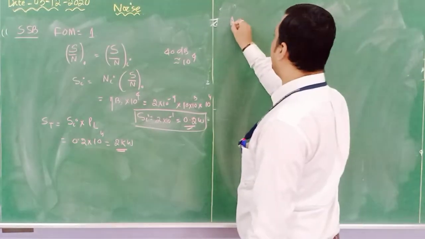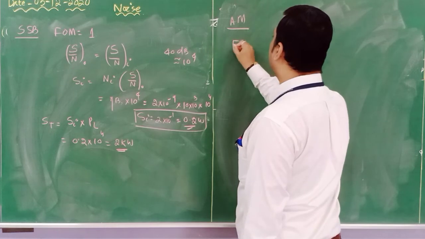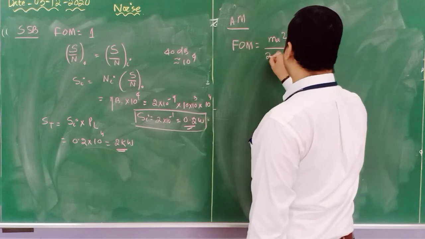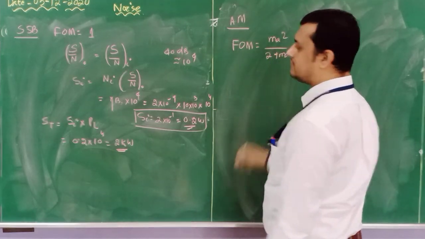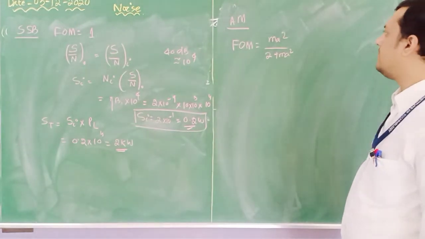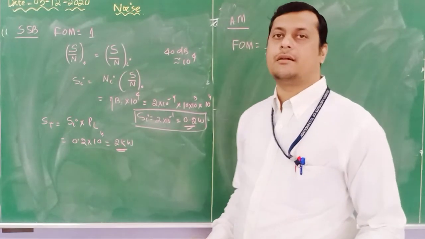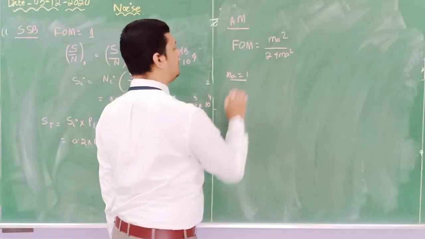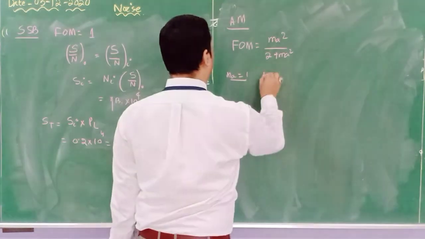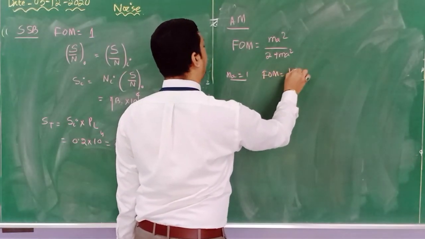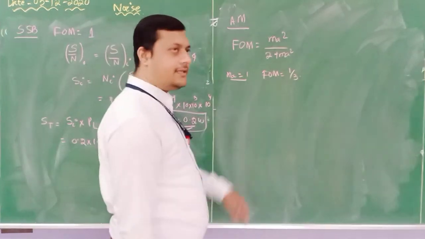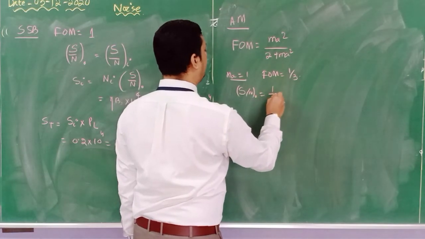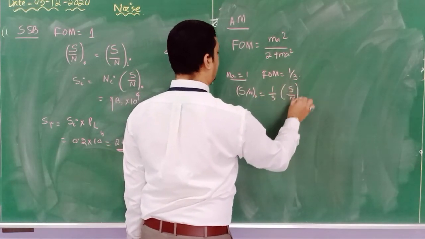Now for the AM system, your figure of merit is equal to Ma square divided by 2 plus Ma square. Done. Now here no information is given about this Ma. So if it is not given, consider Ma is equal to 1 for critical modulation. So for this, if you substitute, your FOM will become 1 by 3 and then you can proceed. So output SNR is equal to 1/3 of input SNR.